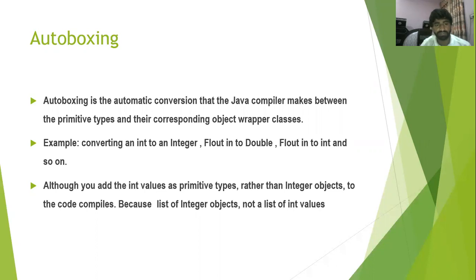Here, autoboxing is telling us about a class of the Java language that converts data types which are not similar, for example integer to integer, float to double, and float into integer. It means there are other data types. Float is one type, double is another, and int is a totally different data type.